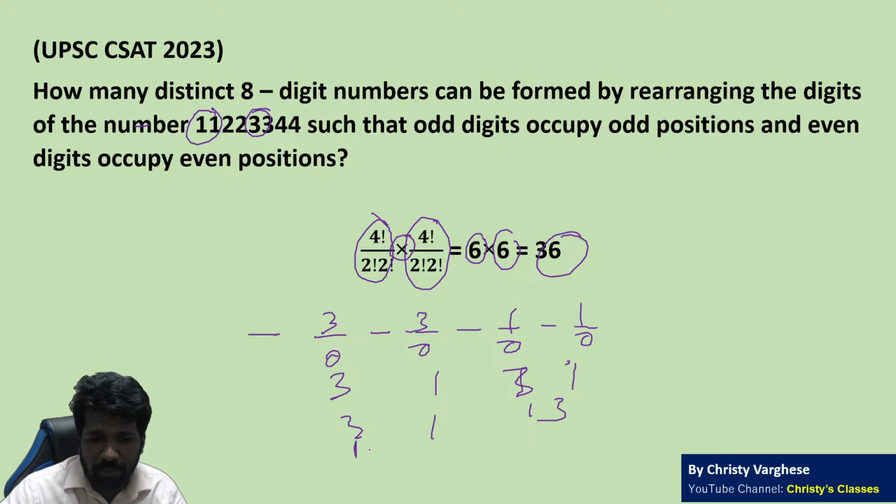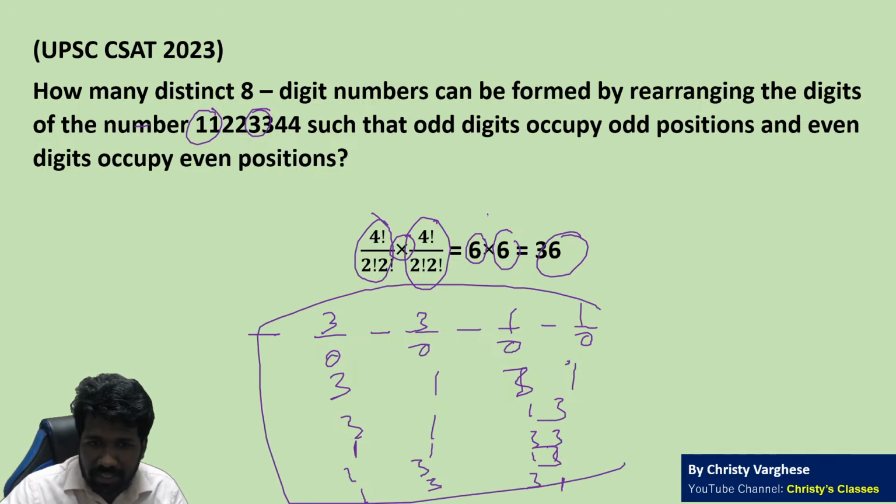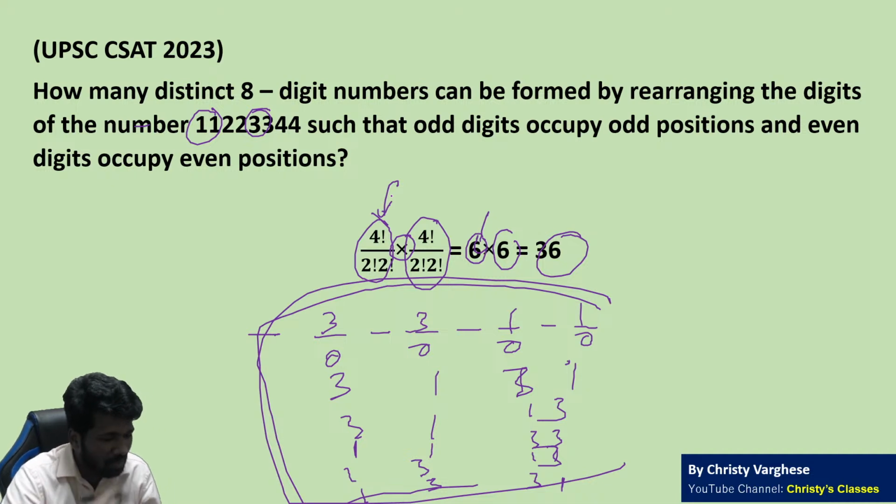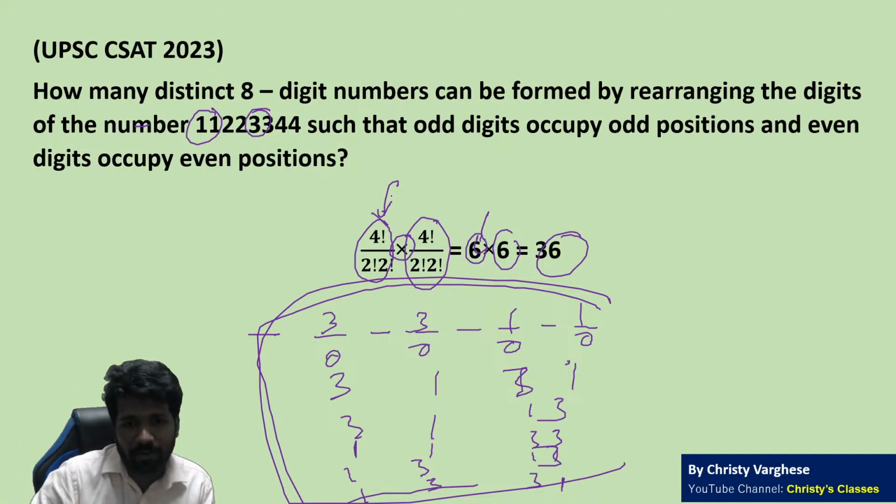Now 1 in the first position: 1, 1, 3, 3. 1, 3, 1, 3. 1, 3, 3, 1. These are the 6 possibilities. But writing all this is very time consuming. That is why we introduce the fundamental principle of counting.